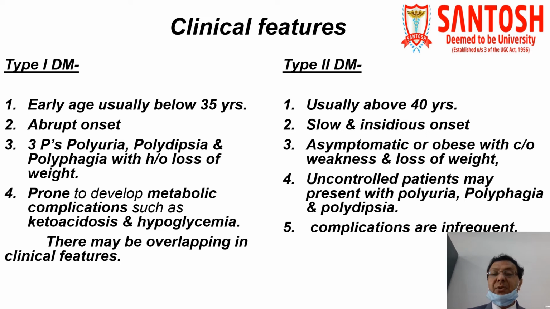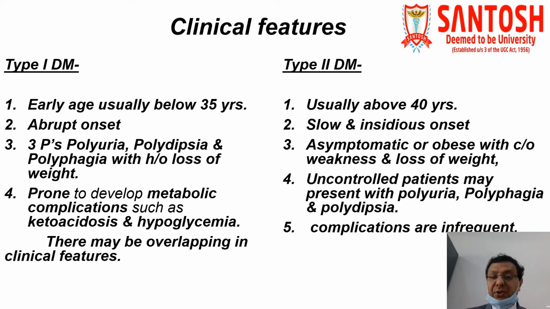Usually these patients do not have any sign or symptom, but sometimes non-specific symptoms in the form of weakness and loss of weight are there. But again, a very important clinical feature is that uncontrolled patients may present with polyuria, polyphagia, and polydipsia. So now you can see these features when the patient has uncontrolled blood sugar, especially in type 2. These features may overlap with type 1 diabetes mellitus. So again, I'm telling you, there may be overlapping in the clinical features, so we have to be very careful because the treatment is totally dependent on the type of diabetes mellitus.